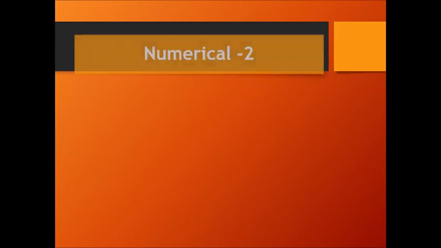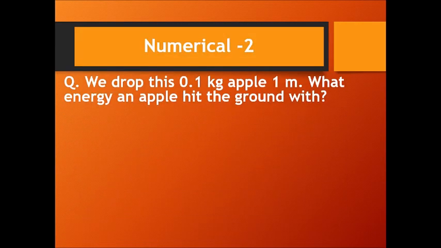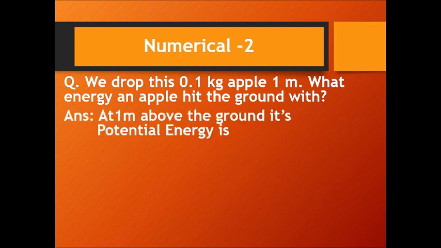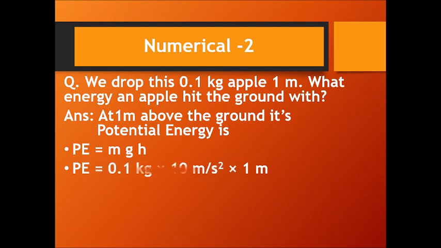Moving on to the second numerical. We drop a 0.1 kilogram apple from a height of 1 meter. What energy does the apple hit the ground with? The potential energy formula is mgh. The value of m is given as 0.1 kilogram, g is 10 meters per second square, and h is given as 1 meter.